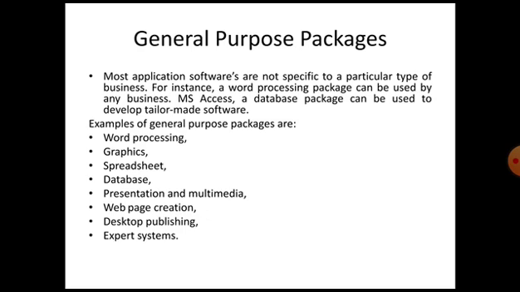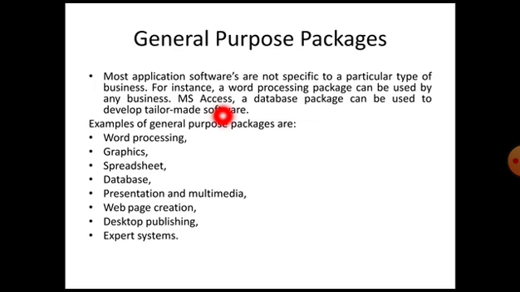Next we are having general purpose packages. So the general purpose packages are the set of softwares used for general task, not the specific. Most application softwares are specific to a particular type of business, but these are not specific. For instance, Microsoft Word or word processing tool you can use by any business.